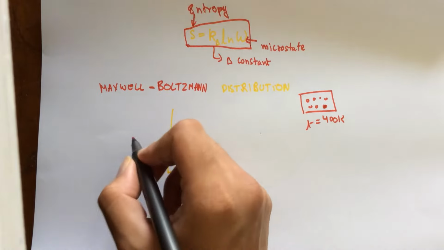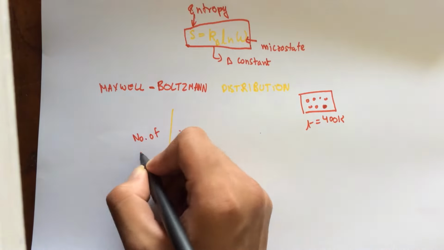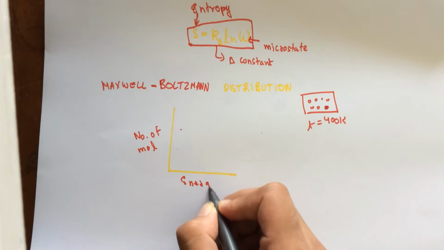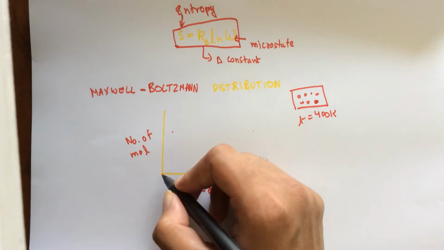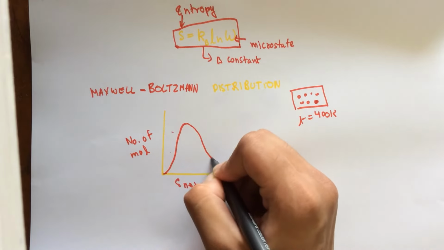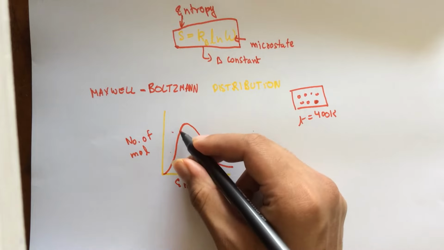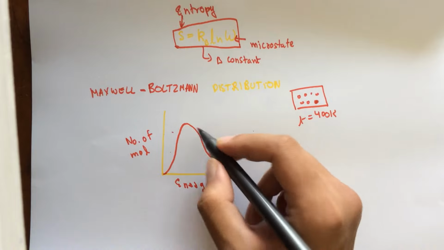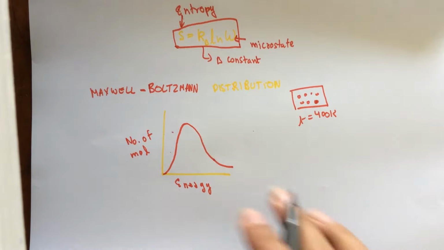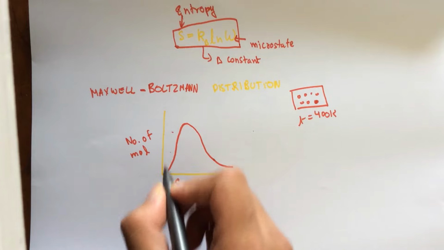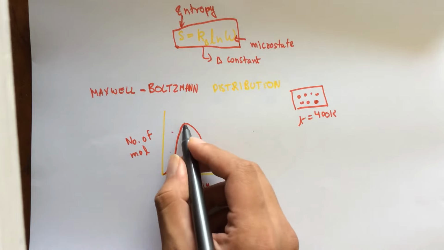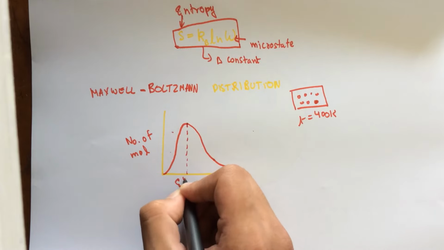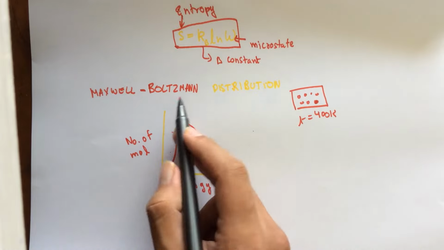He believed that there was a distribution between the number of molecules and the energy state. So he drew a graph, a distribution like this, something that was steep in the beginning and then panned out later. I've not drawn it well, this should not be so steep. It should be like that. So what that means is that not every particle is at the energy state of 400. Okay? So most of the particles will be at 400 Kelvin. This is the Maxwell-Boltzmann distribution.